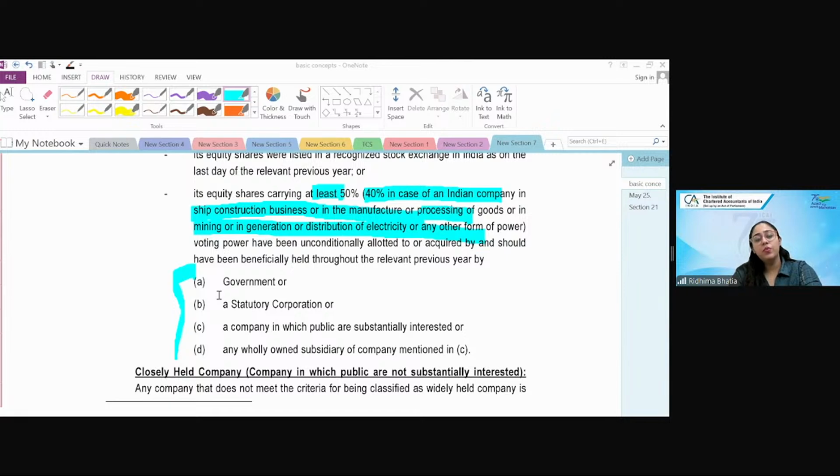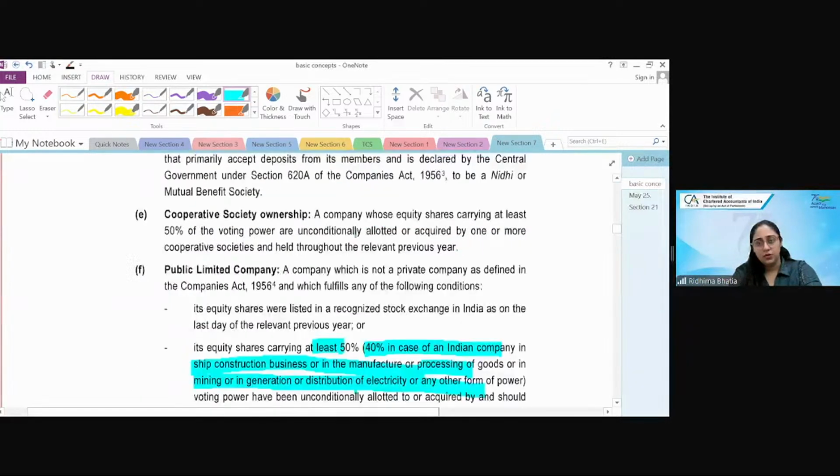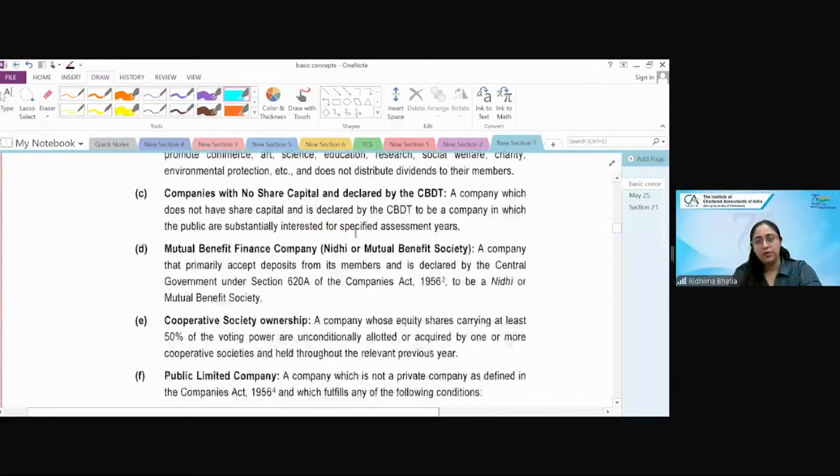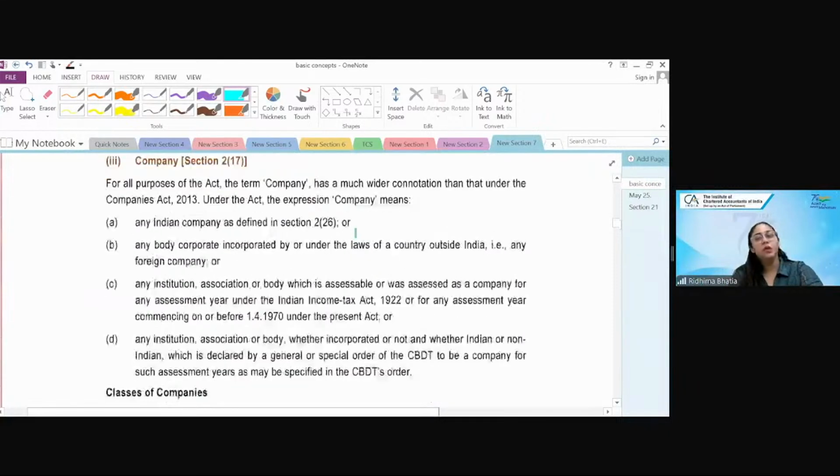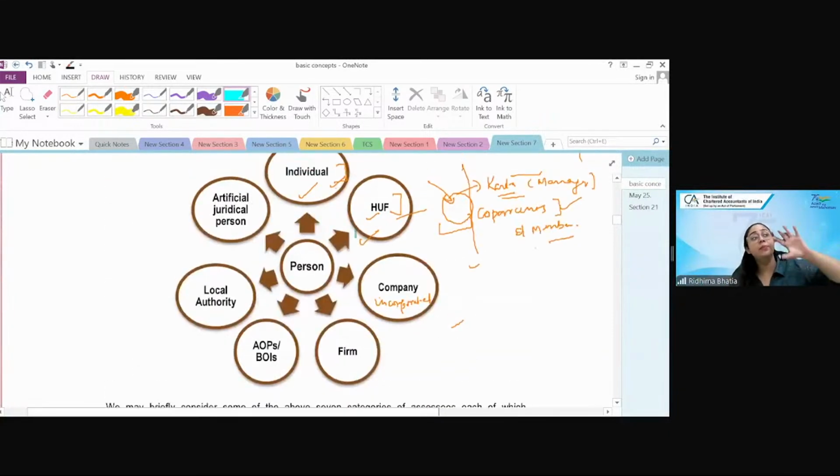We were to understand what are the different types of person. Where we understood now individual, HUF, company. Company is a person. Then company में there are classifications: foreign company, domestic company. Domestic company is further classified as Indian company or foreign company with arrangement for making payment of dividend in India.